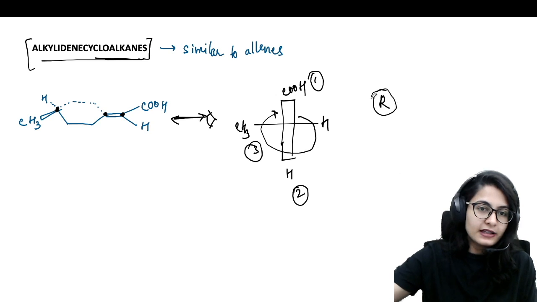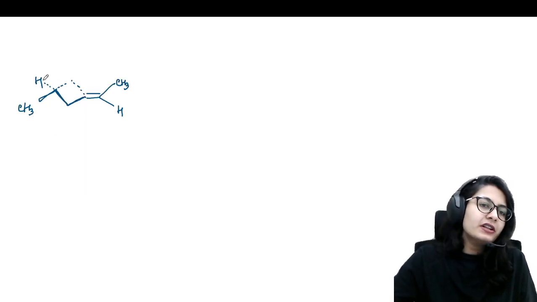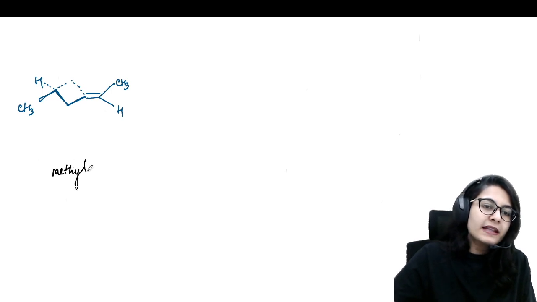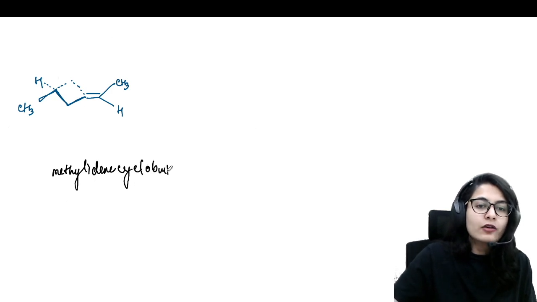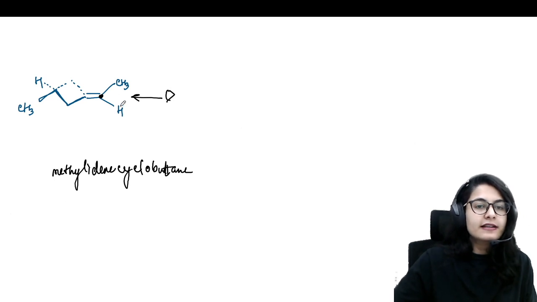Okay. Similarly, this is another, this is your methylidene cyclobutane. The previous one was cyclohexane. This is your cyclobutane, right? So once again, imagine that you are visualizing from here.